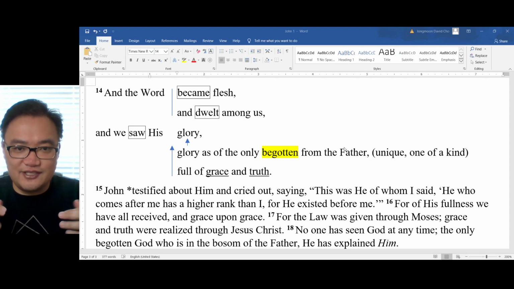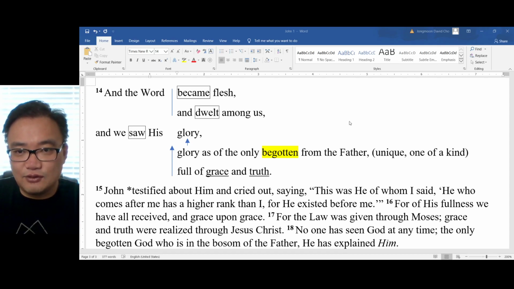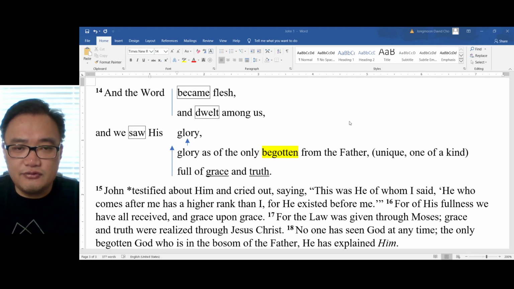He put on flesh. He lived amongst us, and we saw his glory. You looked at Jesus, you saw God. And he describes this glory. He was sent by the Father. He's a unique one. He's not birthed by God, but he's unique, one of a kind. And he was full of grace and truth.